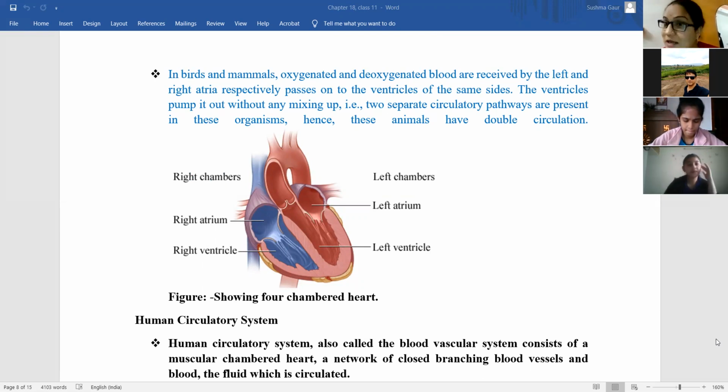And carbon dioxide is released. Deoxygenated means what? It is rich in carbon dioxide. So carbon dioxide release करने के लिए it has to enter into the lungs, ताकि carbon dioxide release हो जाए and oxygen can bind to it.